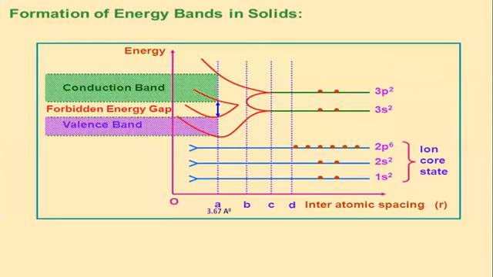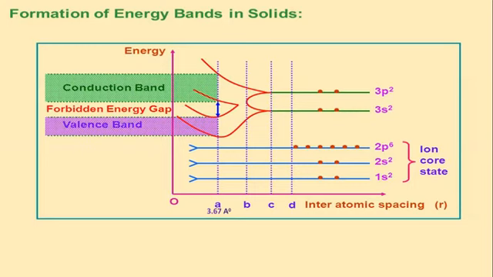Let us understand the energy bands with the help of this graph. This shows an energy band formation for the silicon atom. The electronic configuration for silicon is shown: 1s2, 2s2, 2p6, 3s2, 3p2.